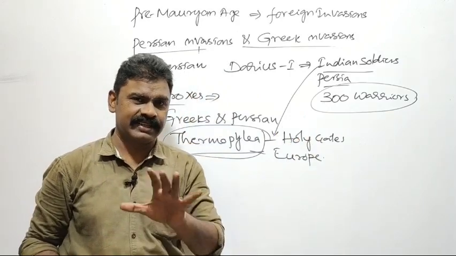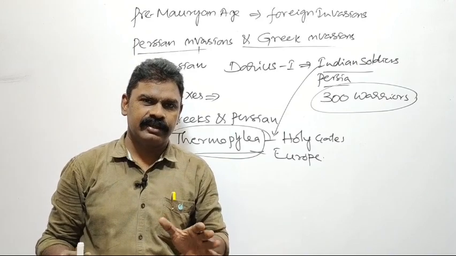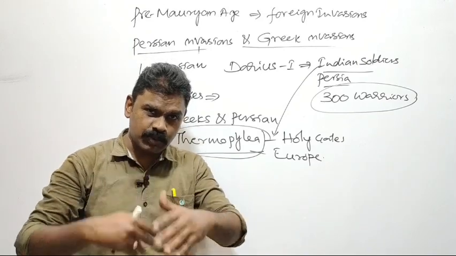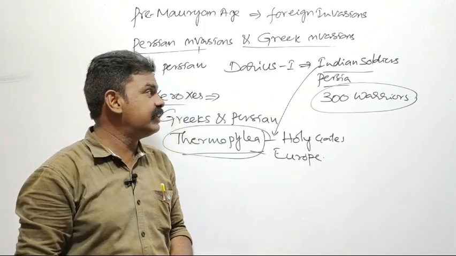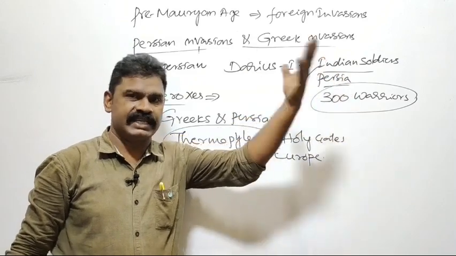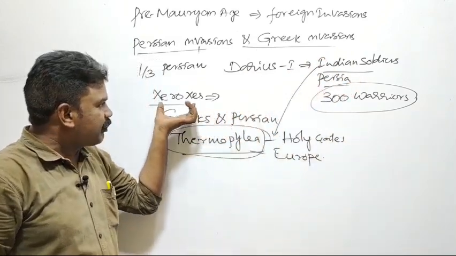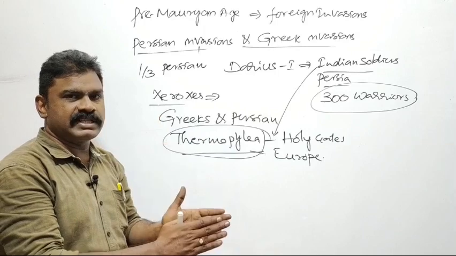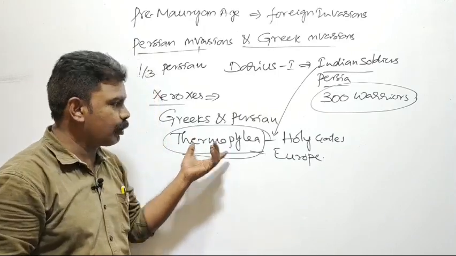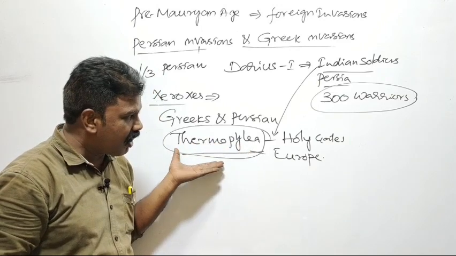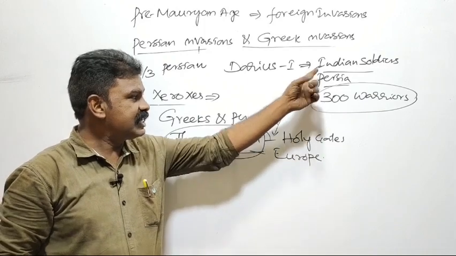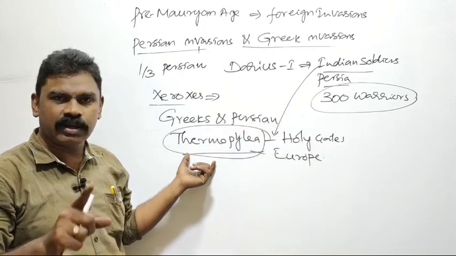Understand one thing here clearly. Whether you are going to get this point or not, that's why I am going to repeat once again. During the time of Darius I, Indian soldiers went to Persia. During the time of Xerxes, there occurred the Persia and Greek wars. This war is Thermopylae, which occurred in the European territories. Indian soldiers participated in this war.